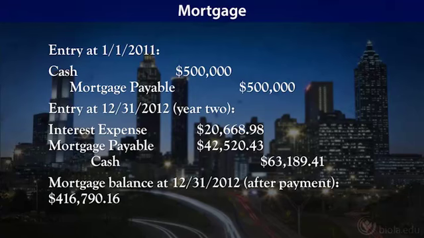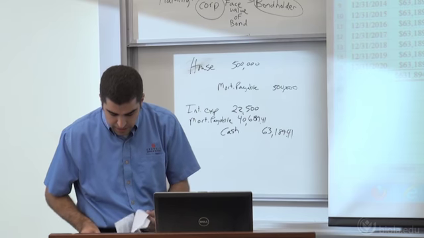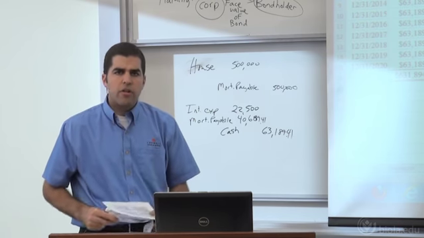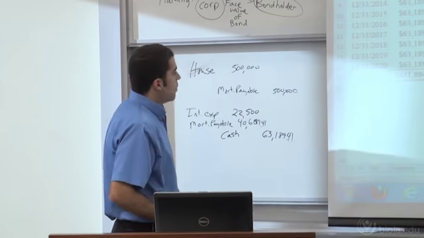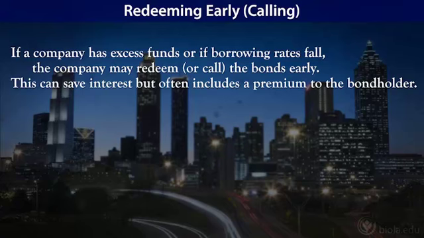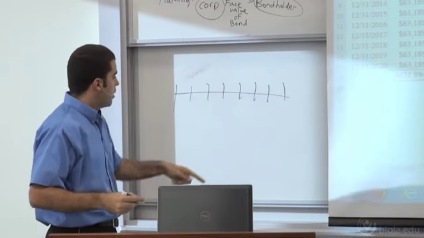Okay, so we walk through the par, the premium, the discount, the zero coupon. We walk through a mortgage there. There's a couple other things that we want to just cover really quick. If you ever hear the term calling a bond, that basically means that a company is going to repay that bond early. So what could happen is market rate of interest could go down. They might be able to borrow cheaply. And so instead of being tied into all these different payments along the way, let's say they initially borrowed at 5%. They're paying 5% interest along the way.